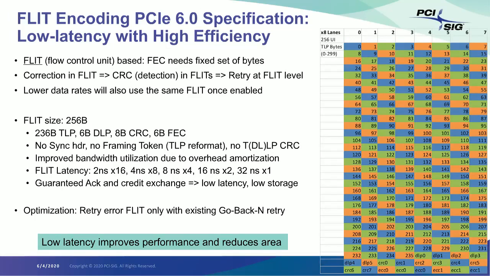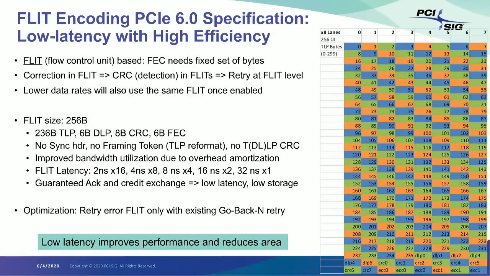It is followed by 6 bytes of DLP, which stands for data link layer payload. It is used for things such as credits and ACK, NAK of the FLIT, things that you need in order to get the packets flowing. ACK, NAK is what you need in order to say, hey, I got an error in that packet, can you send it to me?